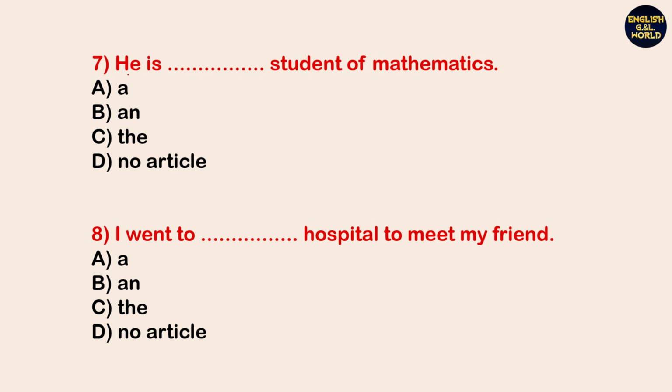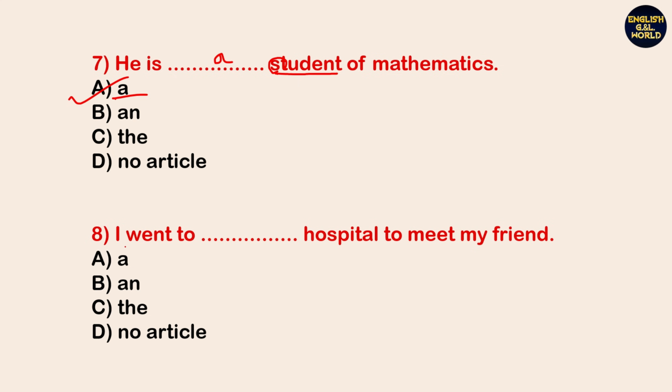Next, he is dash student of mathematics. So look, he is a student, okay? So student is a countable noun and here S is a consonant. That's why you have to use article A. Option A is the right answer.